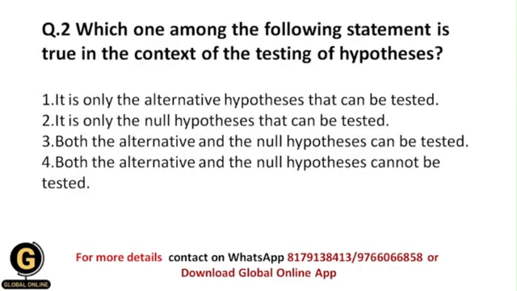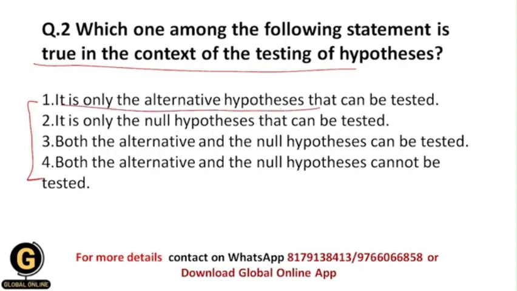Next is, which one among the following statements is true in the context of the testing of hypothesis? Among these options, which is the statement which is true with regard to the testing of hypothesis? It is only the alternative hypothesis that can be tested. So whenever we test the hypothesis, at that time we only test the alternative hypothesis. It is only the null hypothesis that can be tested.